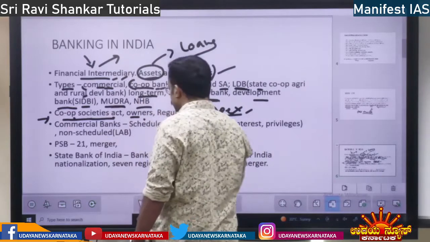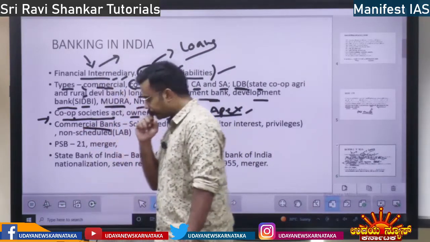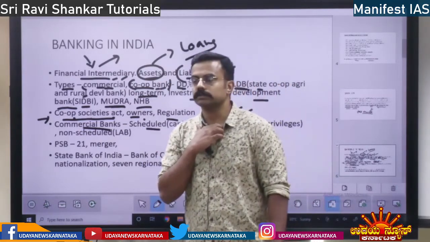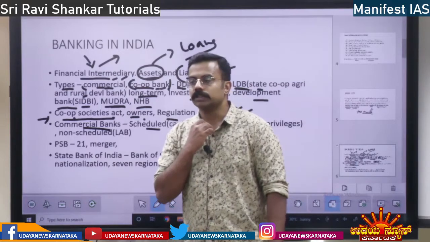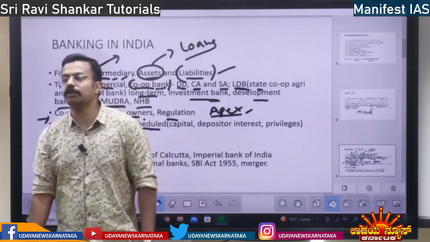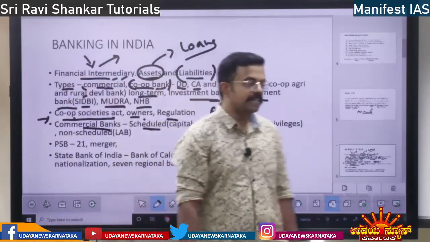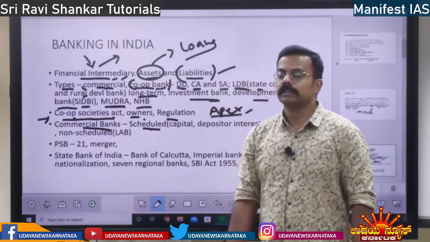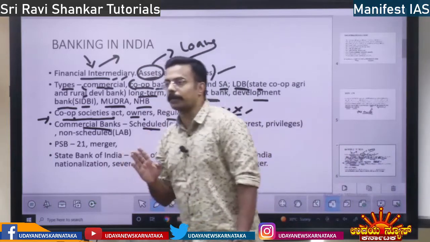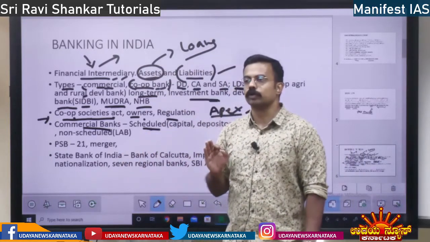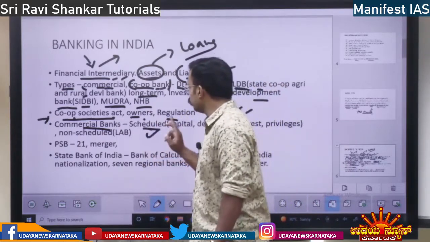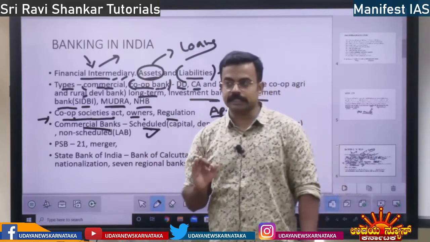Okay. Then commercial banks. Coming to commercial banks, there are scheduled banks and also non-scheduled banks. So what is a scheduled bank? A scheduled bank is one which is set up according to the Second Schedule of the RBI Act. The RBI Act was passed in 1934. If a bank is set up based on the Second Schedule of the RBI Act, then it is called a scheduled bank.